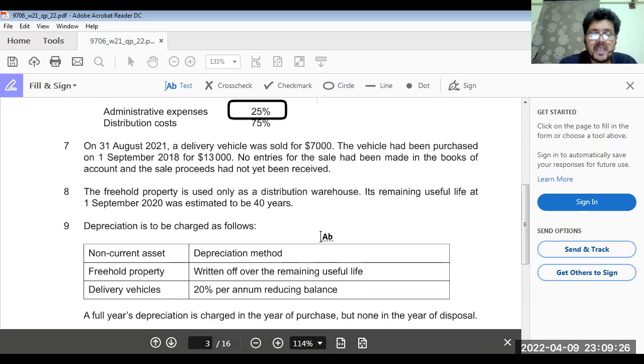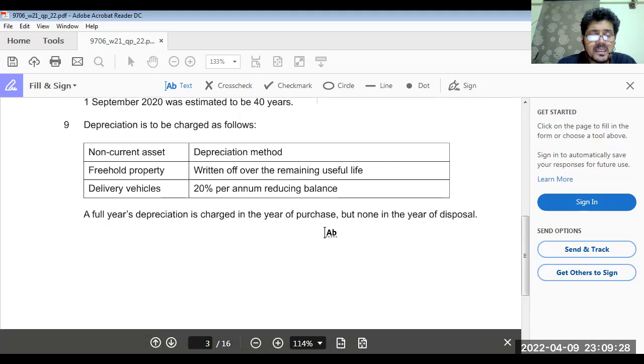Now we have to be careful. See this part: a full year's depreciation is charged in the year of purchase, but none in the year of disposal. We have to be very much careful about this. Getting my point clear? So we are moving towards calculation of depreciation of this vehicle, which we have sold. We bought for 13,000, and 20% is the diminishing rate.